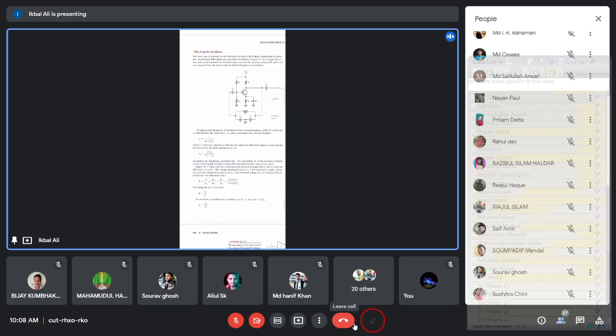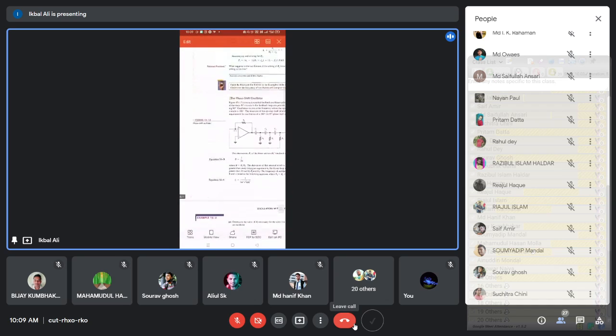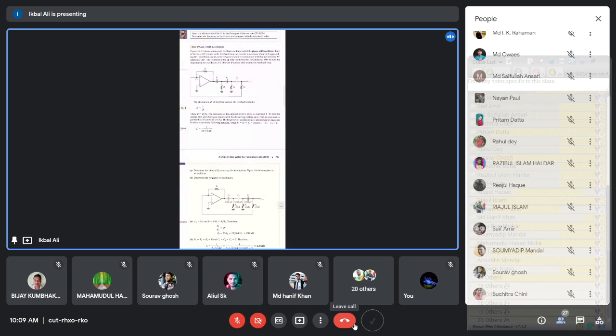Also, we have discussed the RC oscillators, the Wien-Bridge oscillator and the phase shift oscillator. We have discussed the conditions for sustained oscillation, as well as how to calculate the frequency of these oscillators. Frequency of a particular sinusoidal oscillator mainly depends on the beta network, because you know that the beta network, which is the feedback network, contains the capacitors and inductors.